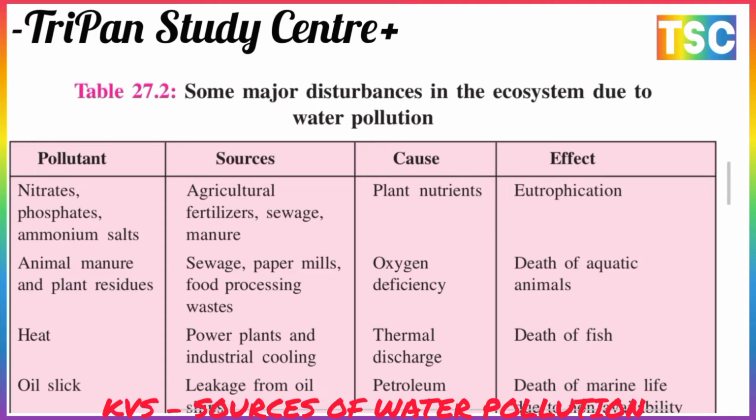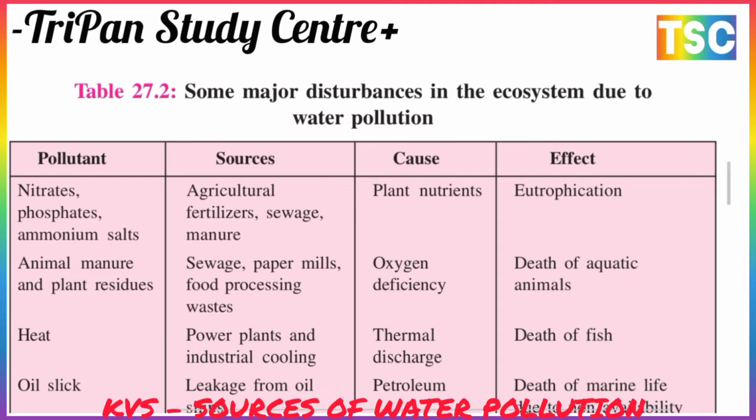Here are the major sources and the pollutants causing the effect. Nitrate is an agriculture plant nutrient that causes eutrophication. Phosphate and ammonia salts come from fertilizer, sewage, and manure, and are also plant nutrition. Animal manure and plant residues come from sewage, paper mills, and food processing wastes. They cause oxygen deficiency and death of aquatic animals.